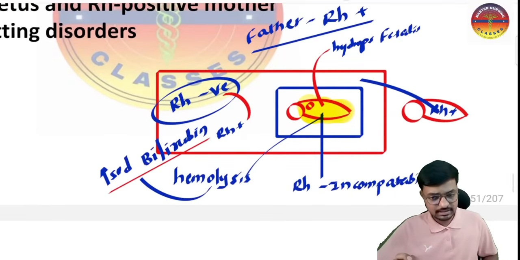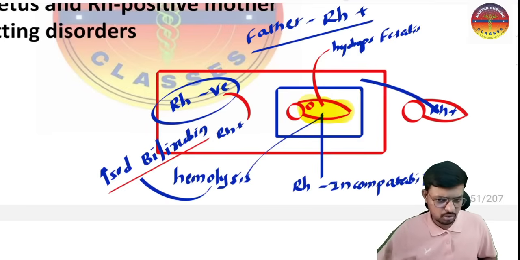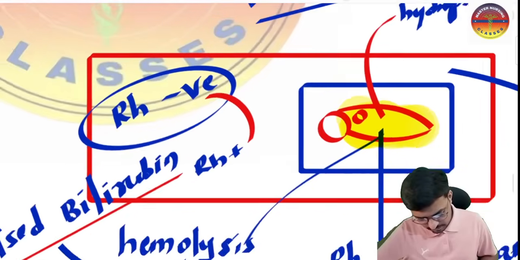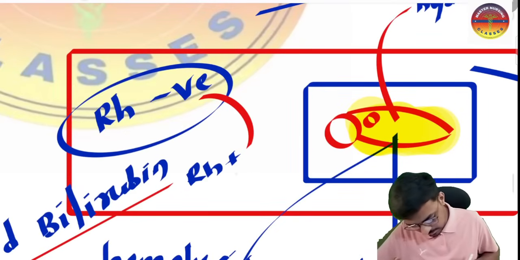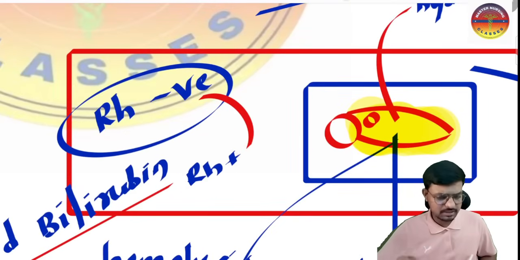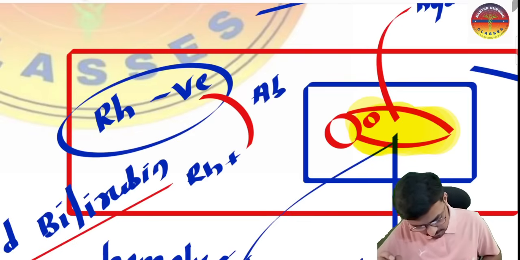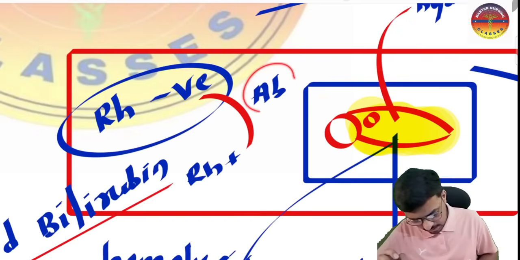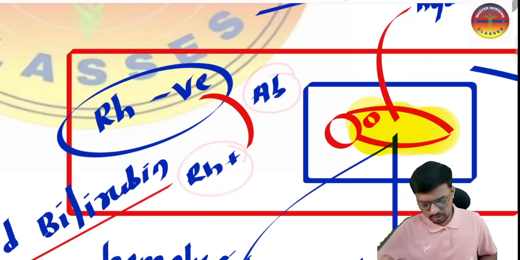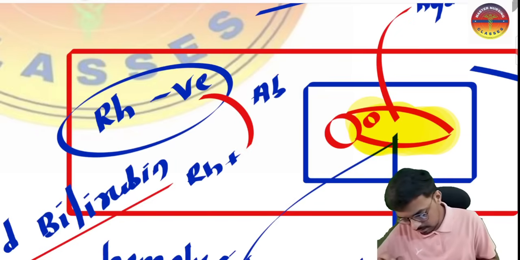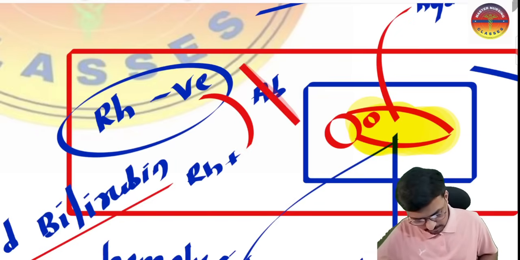Sir, we have heard about the injection RhoGAM. What is the purpose of the injection RhoGAM here, sir? So the purpose of the injection RhoGAM, what I told: when the fetus's RH positive blood enters the maternal circulation, the mother's body forms antibody against this RH positive antigen. If we give the injection RhoGAM, we can prevent the formation of this antibody.